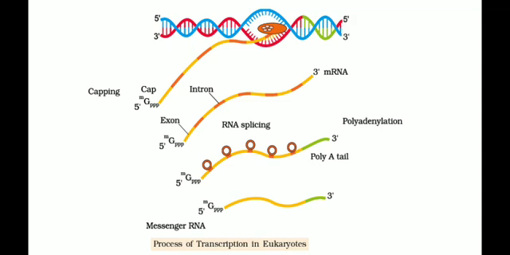After the synthesis of hnRNA, the hnRNA undergoes processing. The first one is capping, that is addition of methylated guanosine triphosphate to the 5' end, followed by splicing, that is the removal of introns and joining of exons, and then tailing or polyadenylation, that is the addition of poly A tail to the 3' end, and the final product is messenger RNA or mRNA.